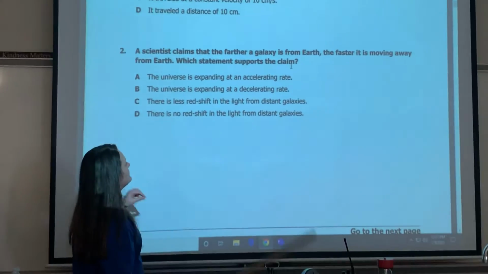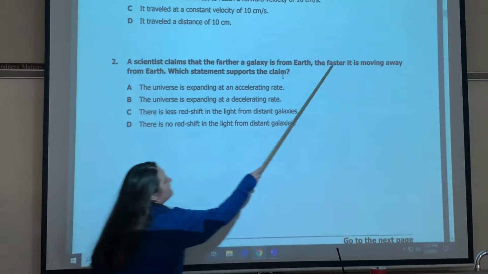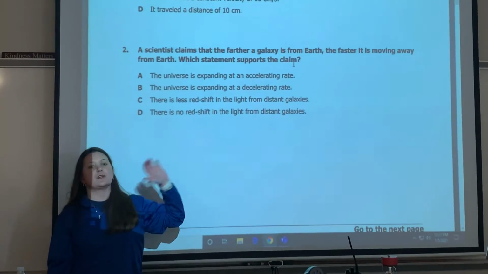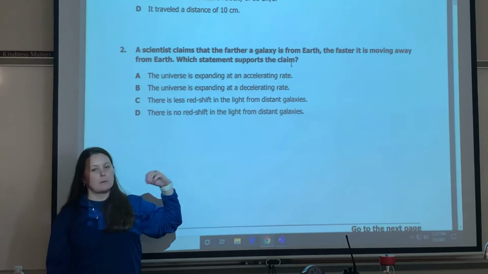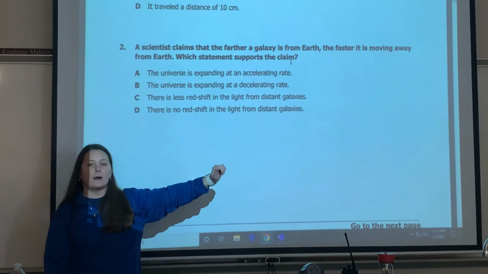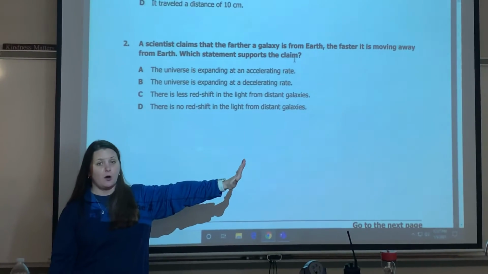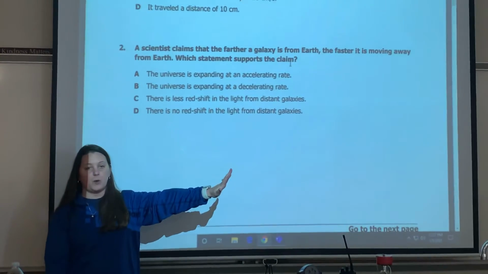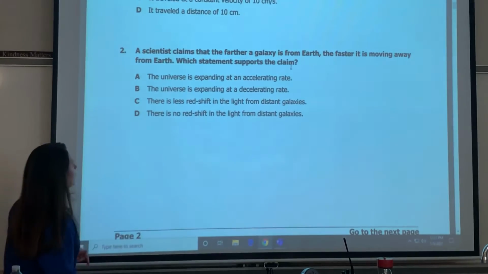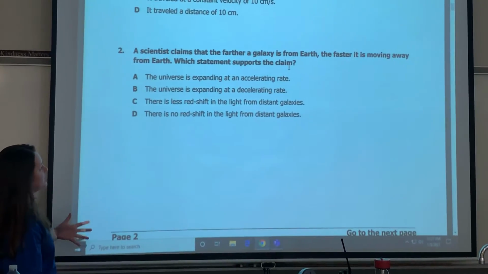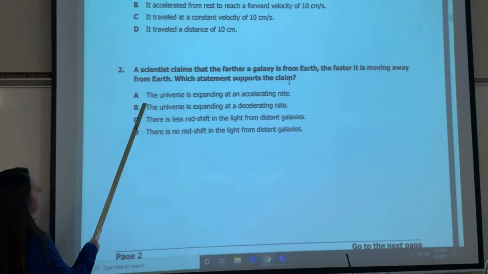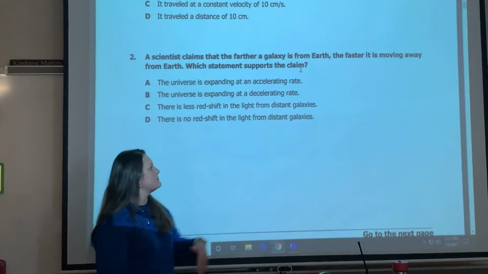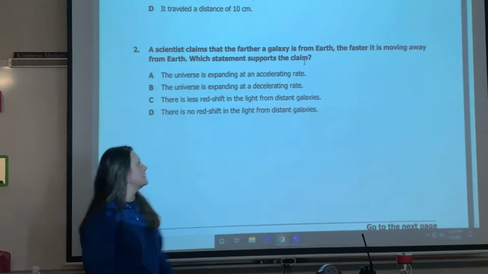Well, if you look at it, we're saying that it's moving faster. And it does. The further you get away in the universe, the faster it's going away. So kind of remember that again. The further you're going out into the universe, the faster it's going. So another word for faster, just as we said in the last question, was accelerating. So we're going to look at where we see acceleration. So our best answer in this one here would be A. The universe is expanding at an accelerating rate. It means it's going faster in this one, okay?